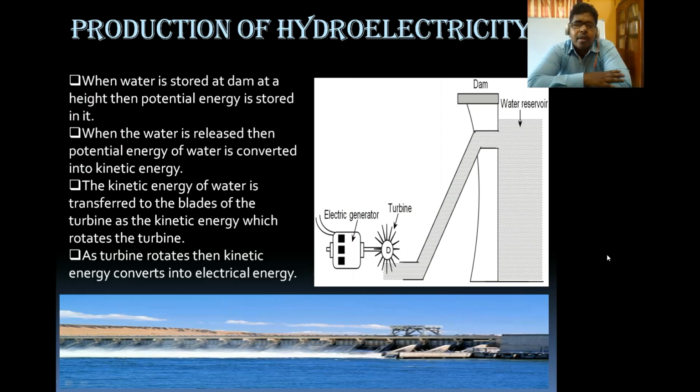When the water is released from the dam, what energy conversion occurs? The potential energy of the water converts into kinetic energy, and when the water strikes the turbine, the kinetic energy of the water gives kinetic energy to the turbine and it produces electricity. So if anyone asks you what energy conversion occurs in hydroelectricity, it is simply mechanical to electrical. But the inside story, how the mechanical energy produces the electrical energy, I have to tell.